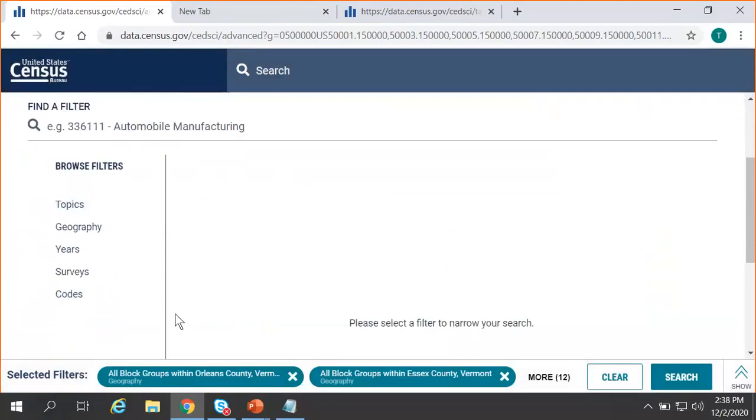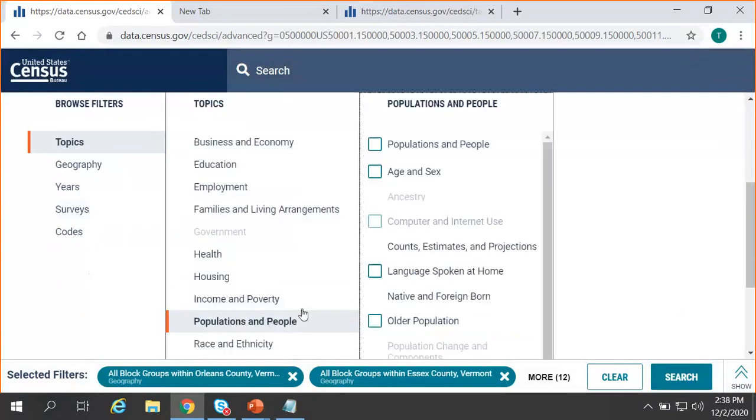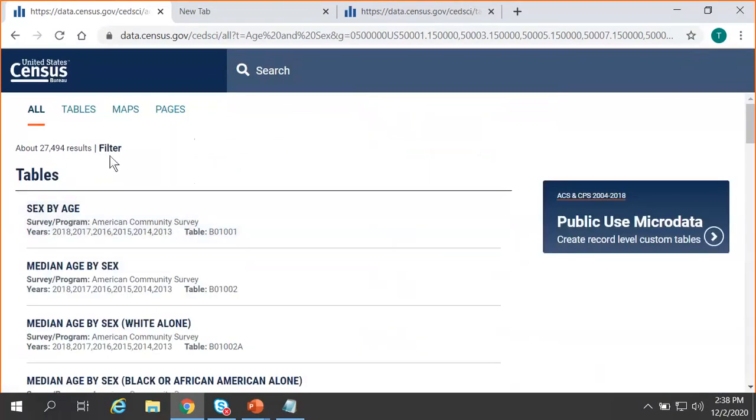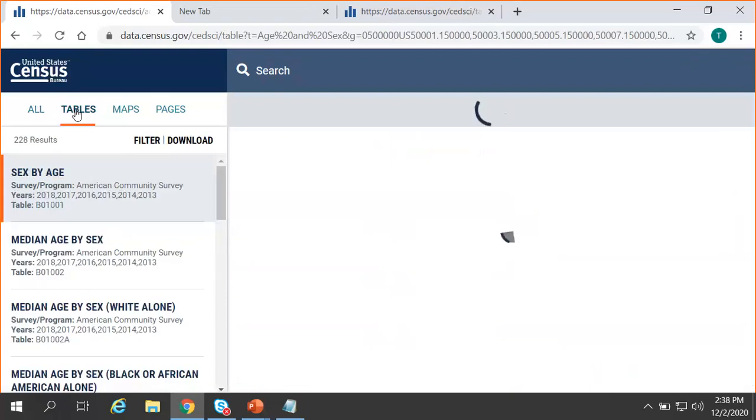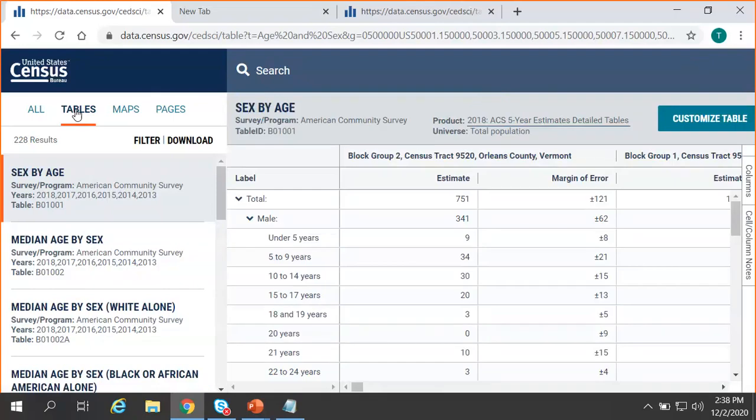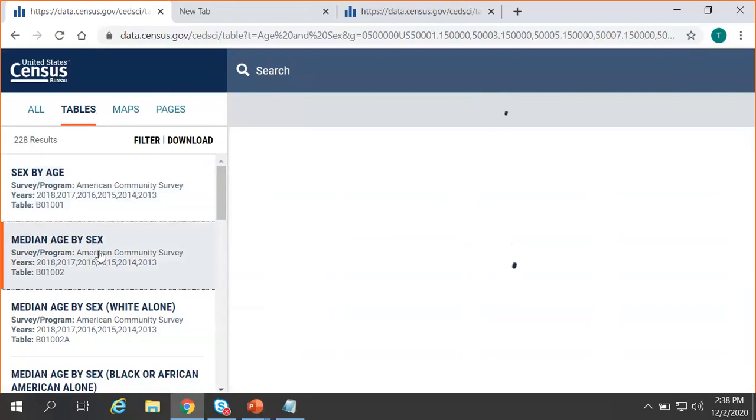Once we've done that, we can go ahead and add our topic. We'll click Topics, Populations and People, and Age and Sex. Once we're happy, we run our search in the lower right and click Tables in the upper left. So when you want to map out this data, the first step is to find a table that contains the information that you're looking for. And the reason that you want to find that table first is our maps are based on the table. So you can choose to map out any particular value that's in a table. It's just a matter of finding which table contains that estimate.